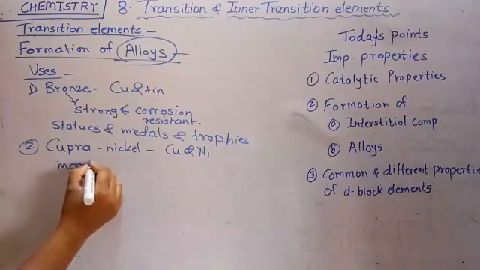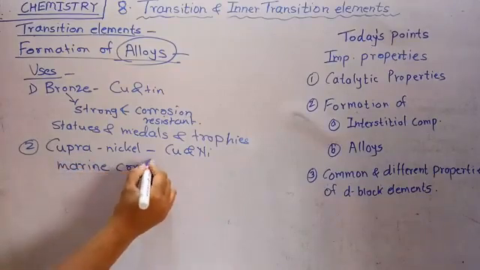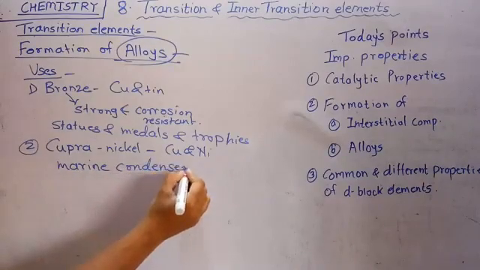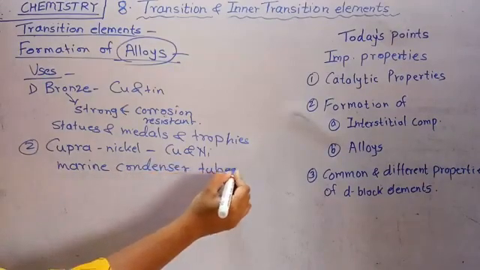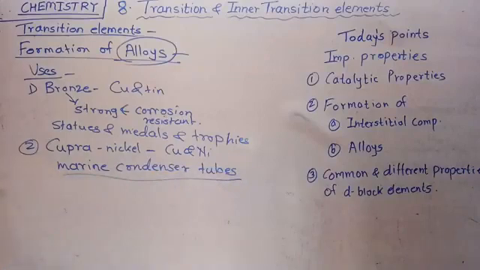They are used to form marine condenser tubes for marine ships and boats.